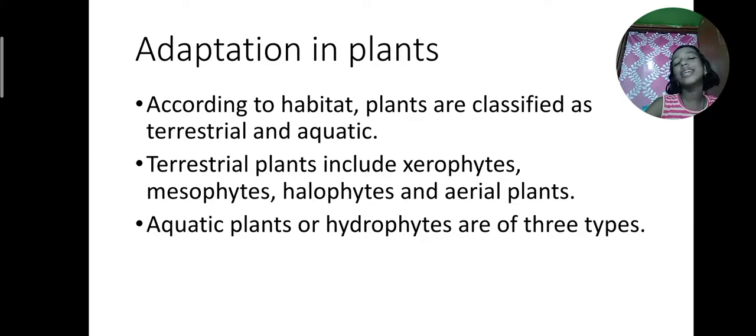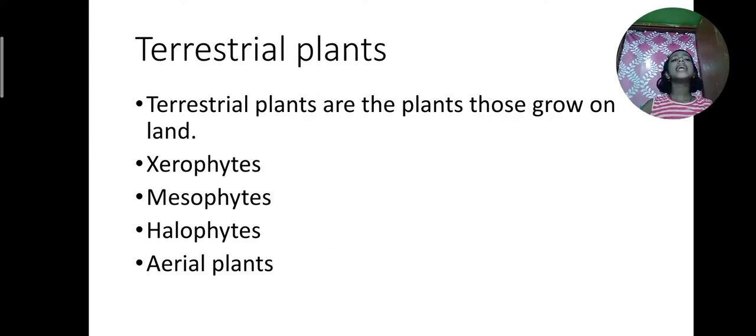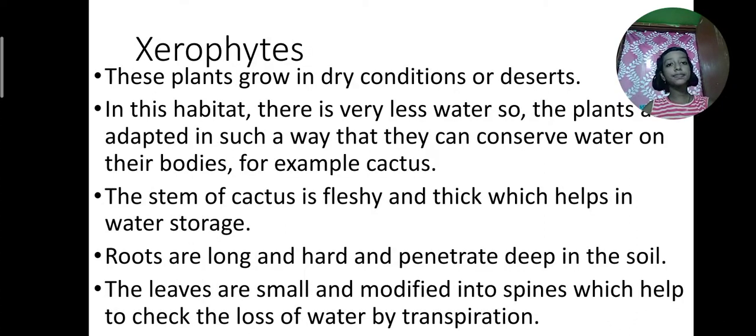There are also aquatic plants or hydrophytes: fixed plants, floating plants, and submerged plants. There are three types of aquatic plants. We will learn them later. First we will learn the terrestrial plants, the plants that grow on land.